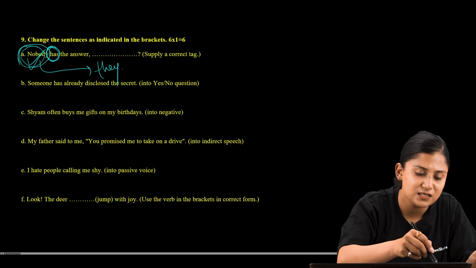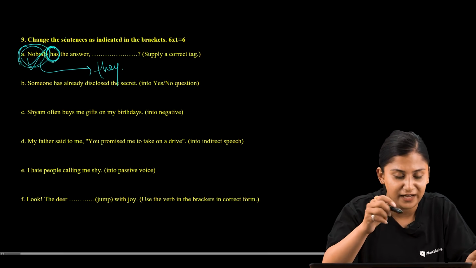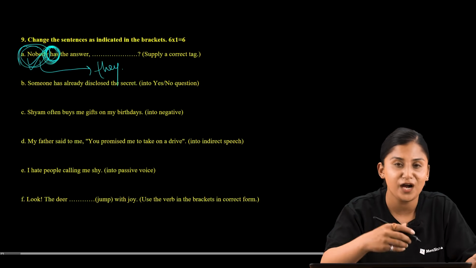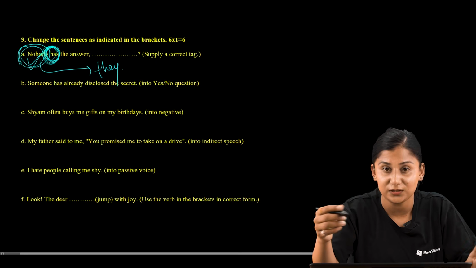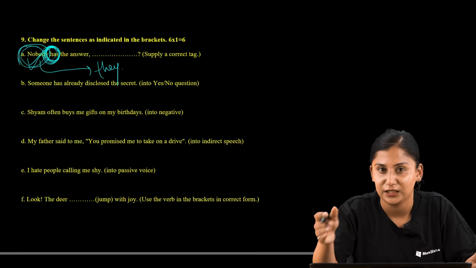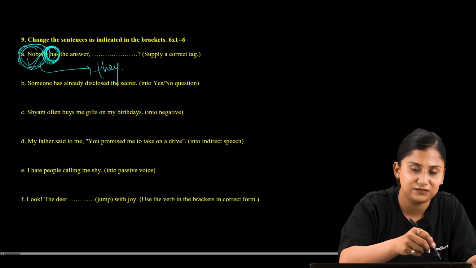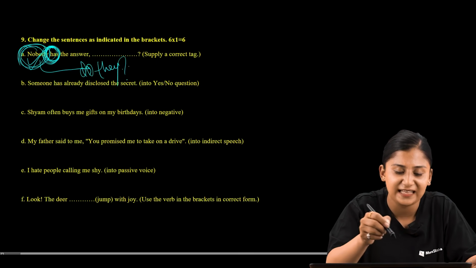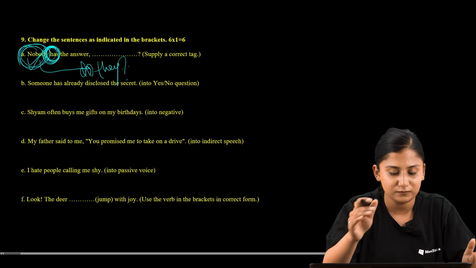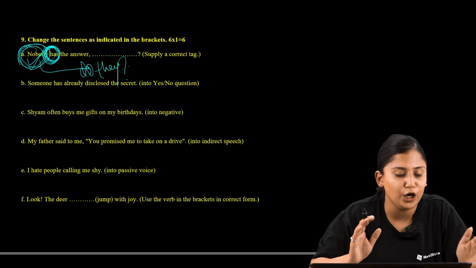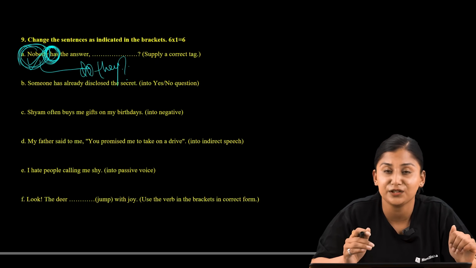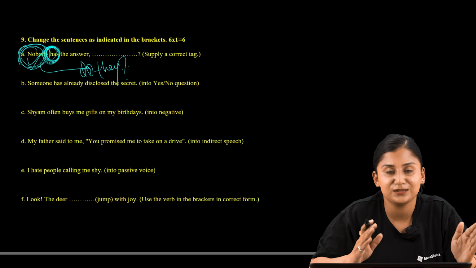So here has is in the present, has signifies that the speaker is talking in a present tense. So now whenever we are asking a question in a present tense, we usually use do or does. So here, as nobody is an indefinite pronoun, the correct question tag would be do they. So nobody has the answer, do they. Now let us move to another question, that is someone has already disclosed the secret, and we are asked to change this into yes or no question.